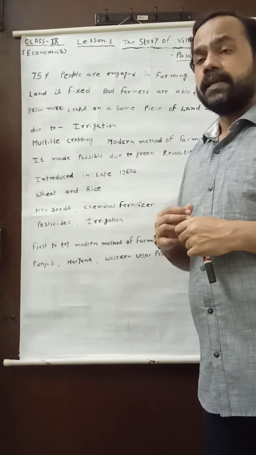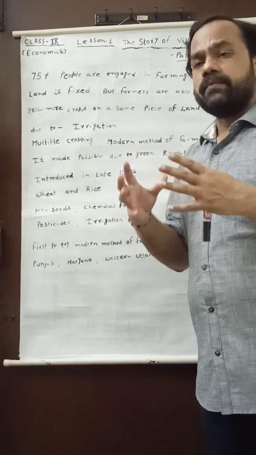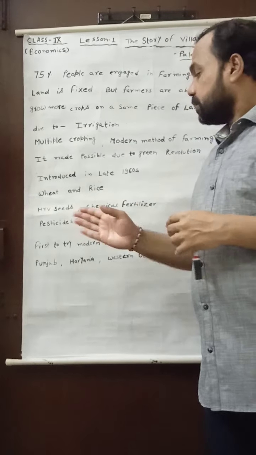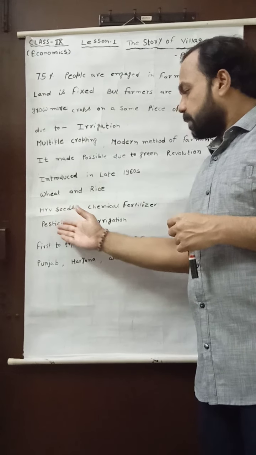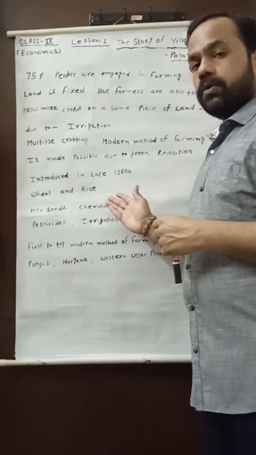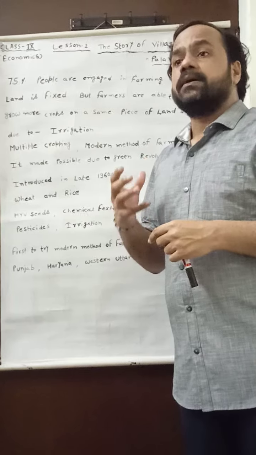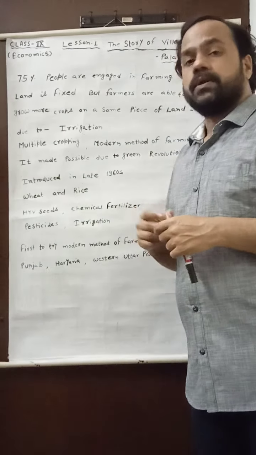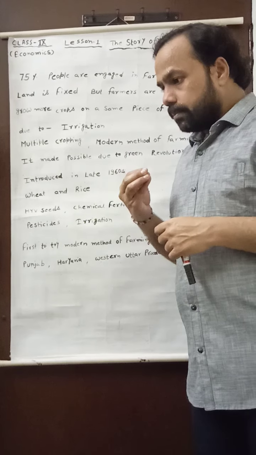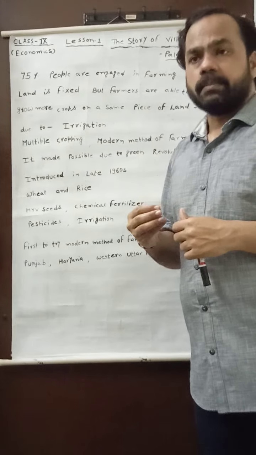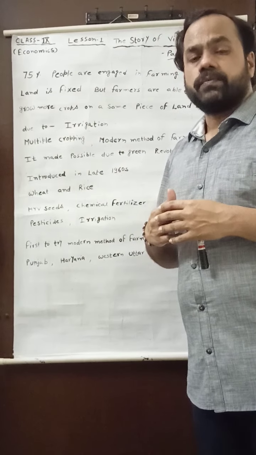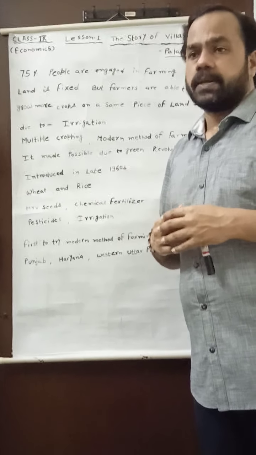Earlier, a lot of time was needed to grow the crop, but due to the use of these techniques, the agricultural crop is now grown in minimum time when we compare the traditional method of farming with the modern method of farming.